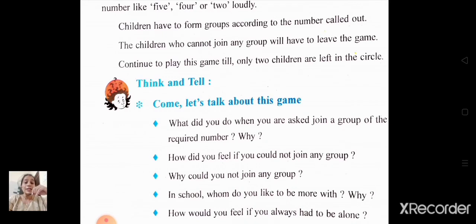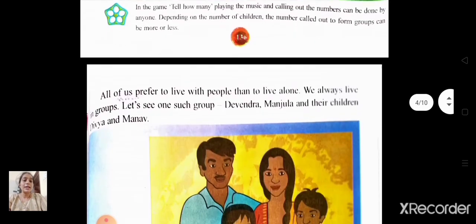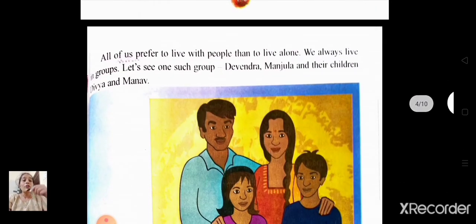So now ask this question to yourself, think about it and write your own answer here. Okay? Now the next page. All of us prefer to live with people than to live alone. We always live in groups. Let's see one such group. Devendra, Manjula and their children Divya and Manav.